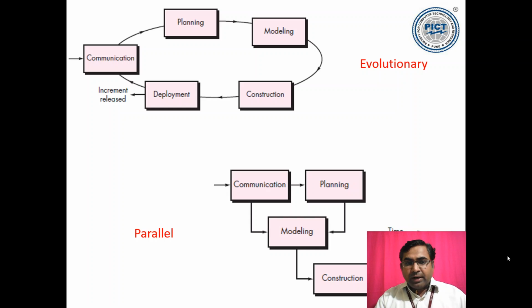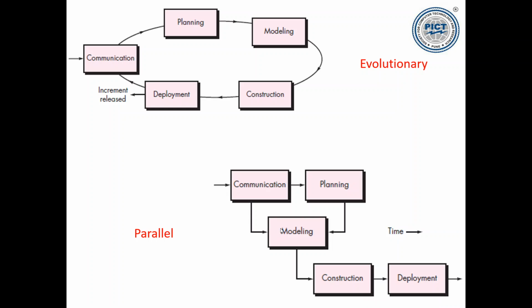Then I can also have a process model called the parallel process flow. In this case, some activities will be done in parallel. After communication, planning is performed. However, when communication is being done, at that time I am also modeling, and during the planning phase also I am doing modeling. So communication and planning may be sequential, but while these are being done, I am doing modeling also.